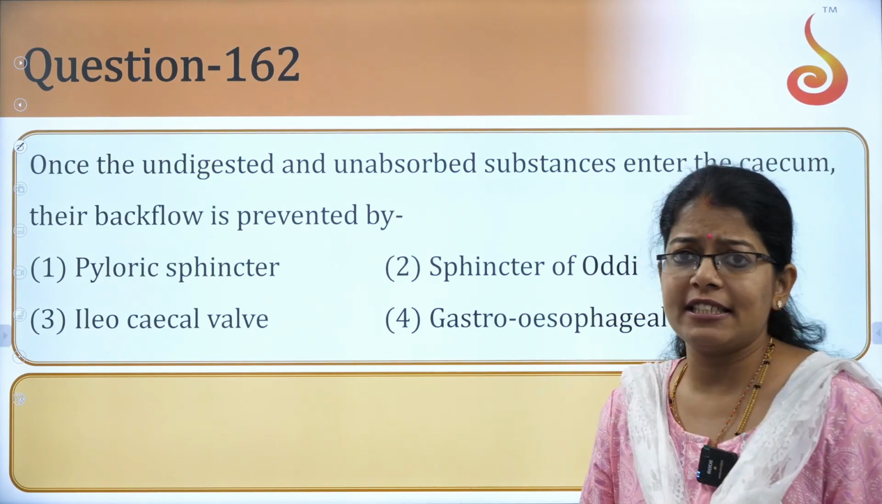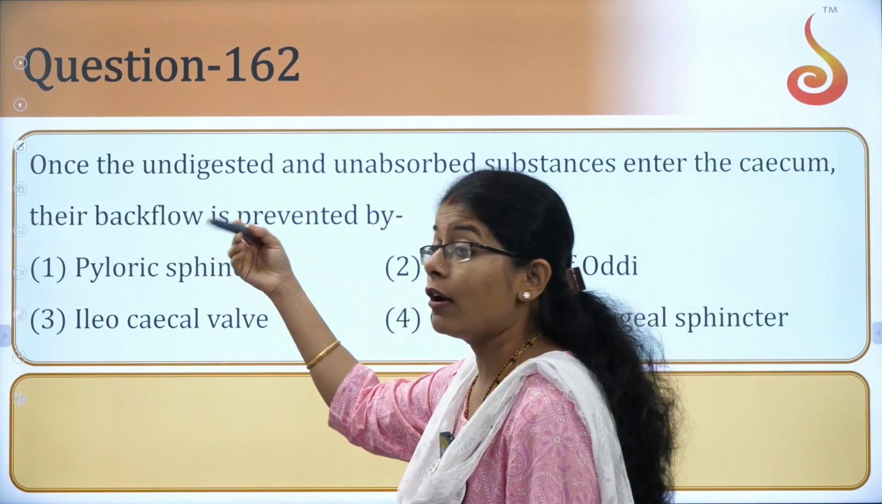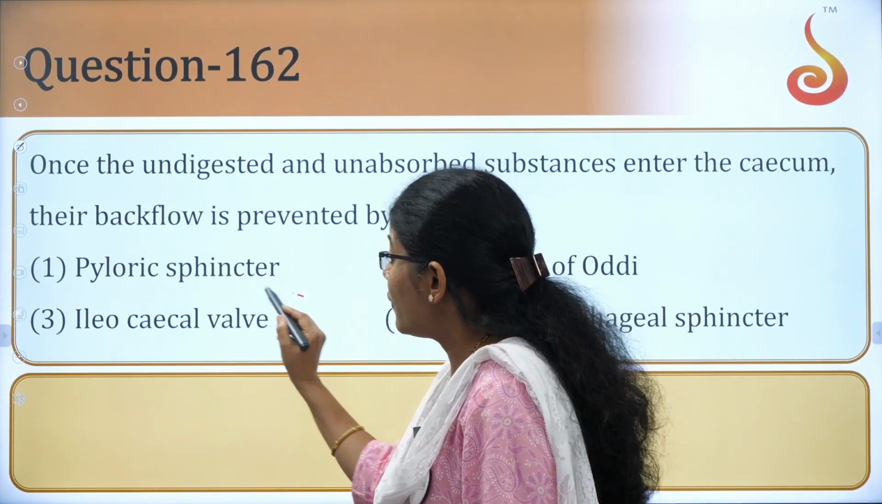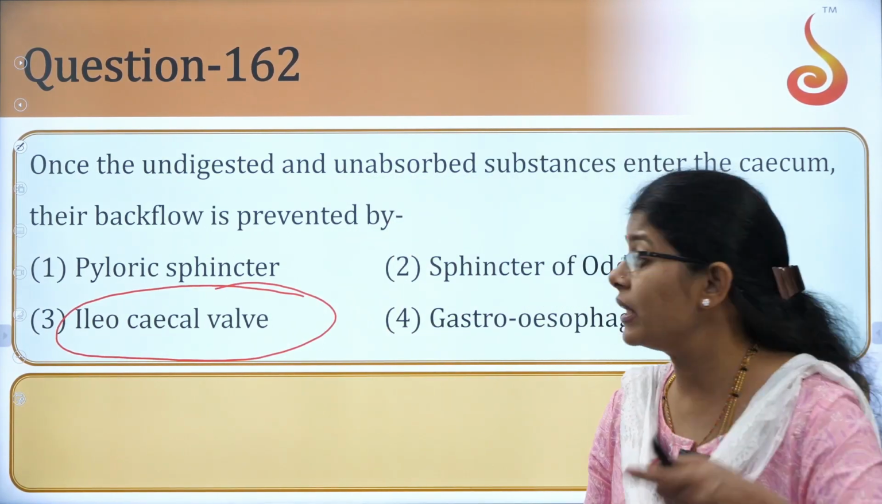Once the undigested and unabsorbed substances enter the cecum, their backflow is prevented. This is from the digestion and absorption chapter. It is prevented by the ileocecal valve. Which valve? Ileocecal valve.